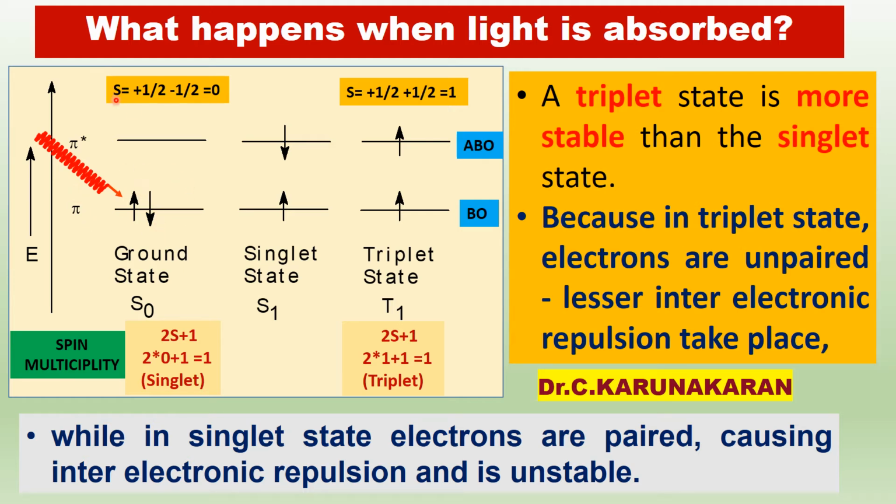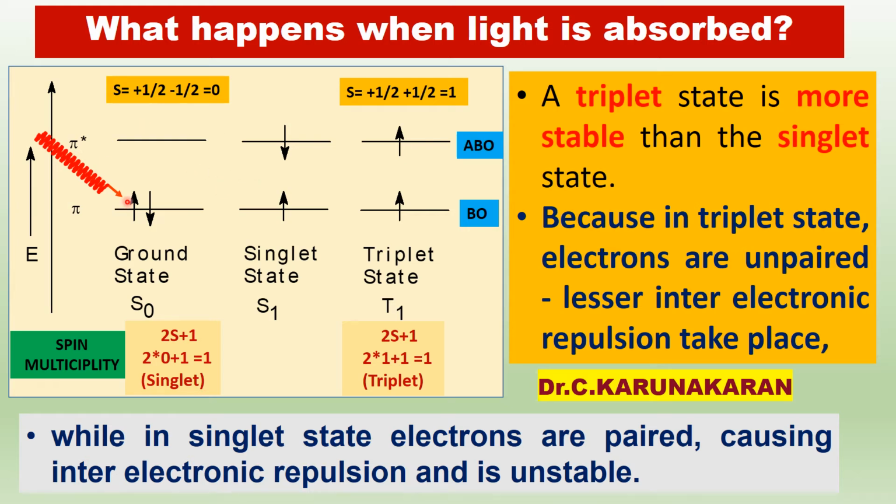Therefore the total spin equals spin up plus half, spin down minus half, equal to 0. The spin multiplicity is 2S plus 1, therefore 2 into 0 plus 1, which is 1. Therefore it is a singlet state.